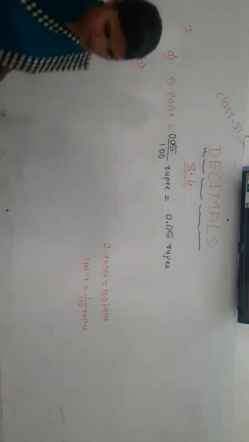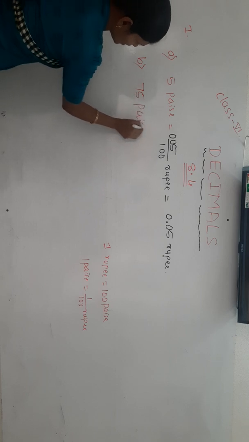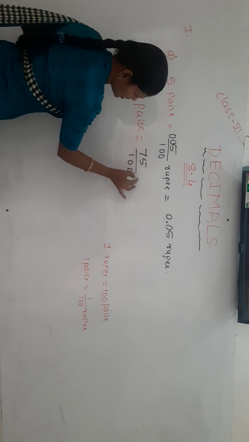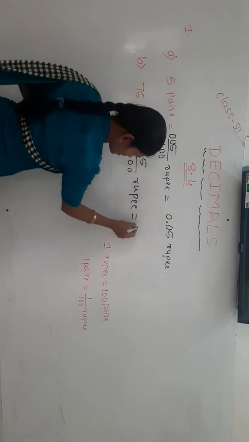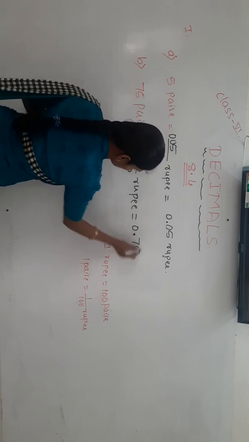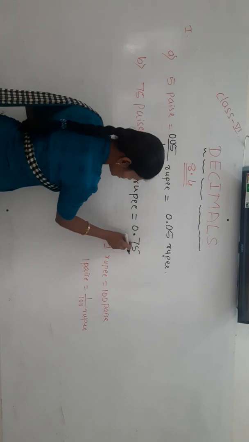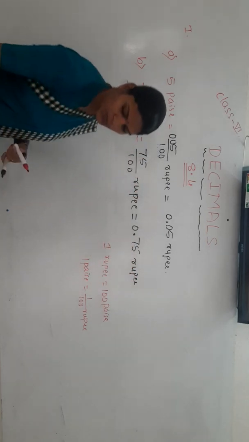Same, next one, 75 paise, that is 75 by 100. So 75 by 100 it is in terms of rupee. You can convert this one in decimal form. Yes, 0.75, leave 2 digits and give the decimal point, 0.75 rupee.